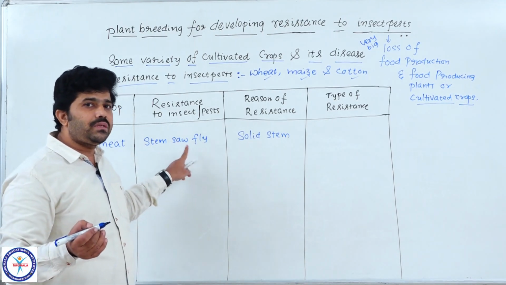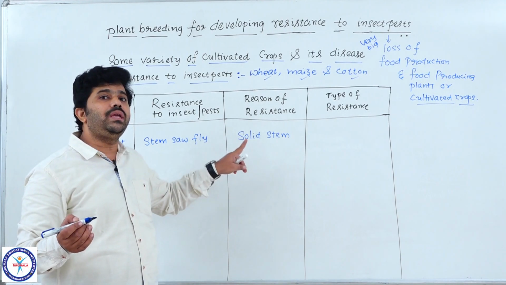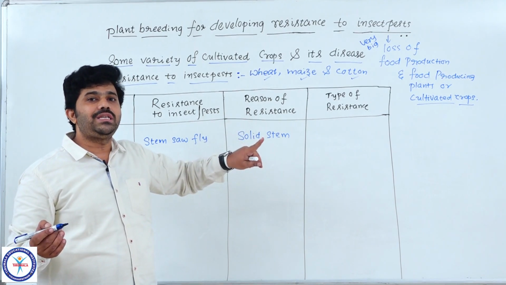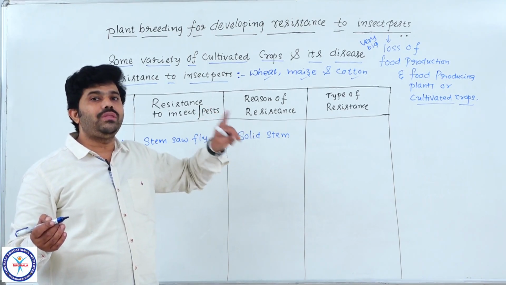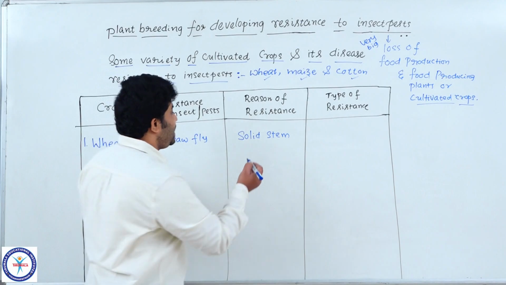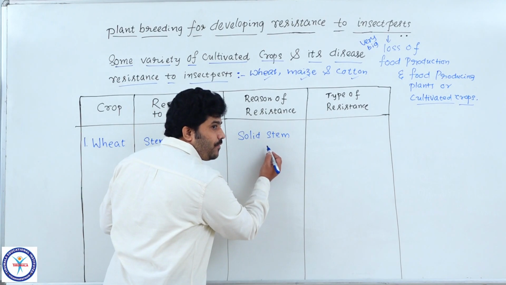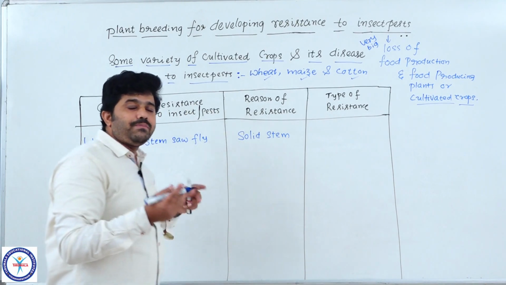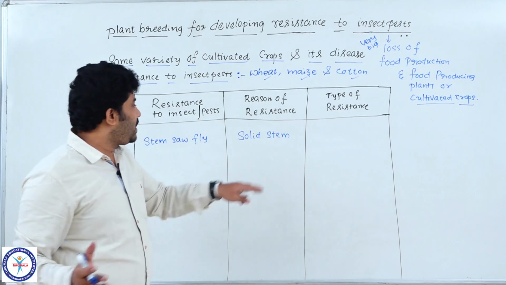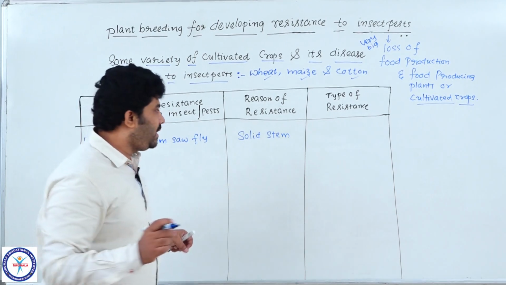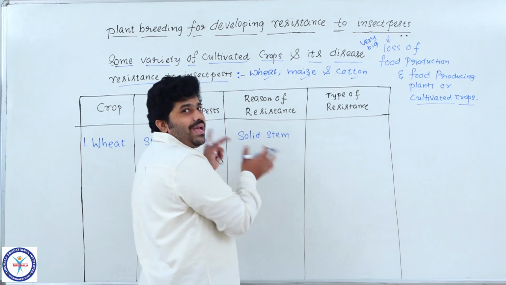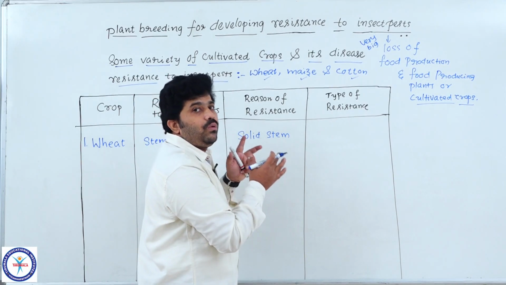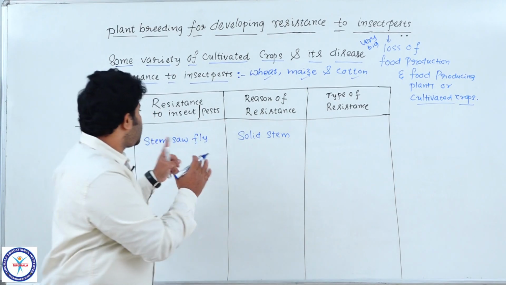That's why the stem sawfly may not do any further damage. By changing the stem's morphological nature from soft stem to solid stem, a little hardened, it gives non-preference to insect pests like the stem sawfly.